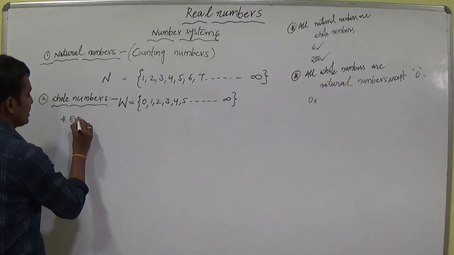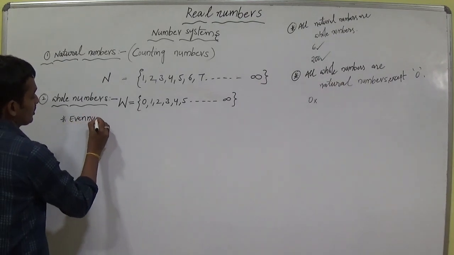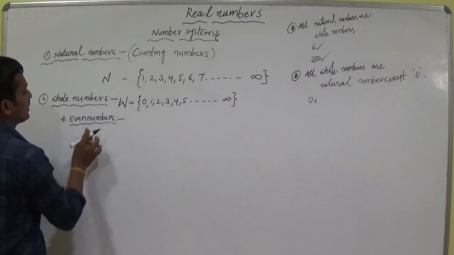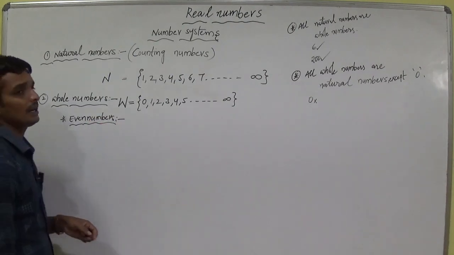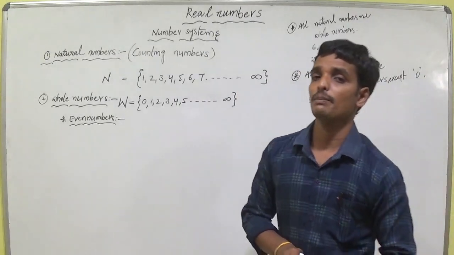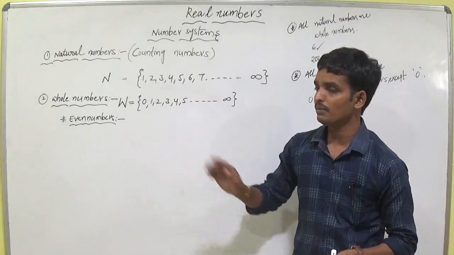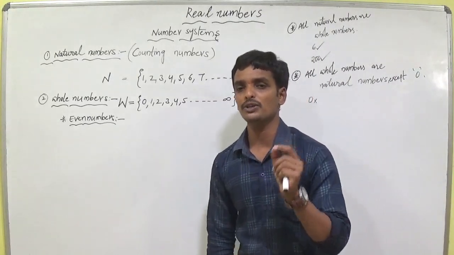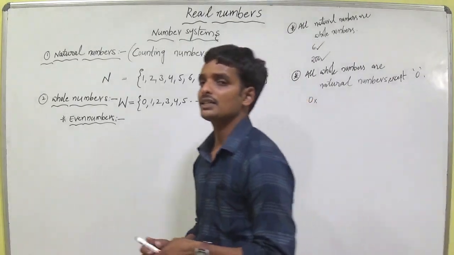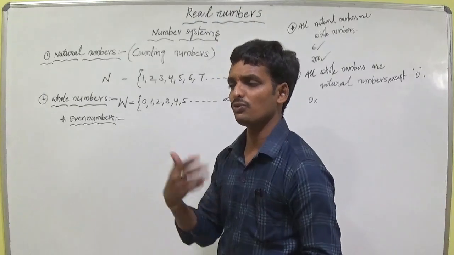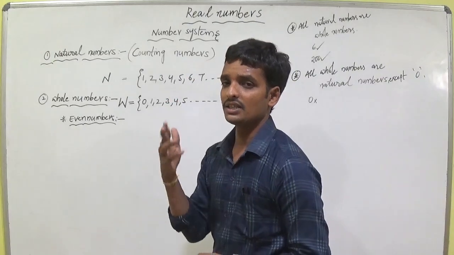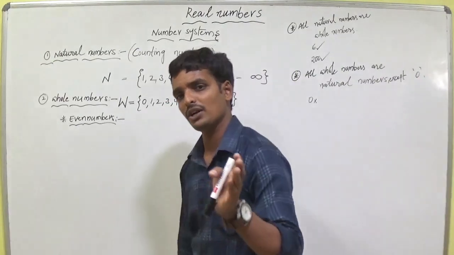Those are even numbers. Write the definition for even numbers. You can write yourself. The numbers which are divisible by 2 are called even numbers, or the multiples of 2 are called even numbers. Write the examples in your wish: 2, 4, 8, 16, 24, 28 and 36, 146 and so on. Whatever you write, you can write.